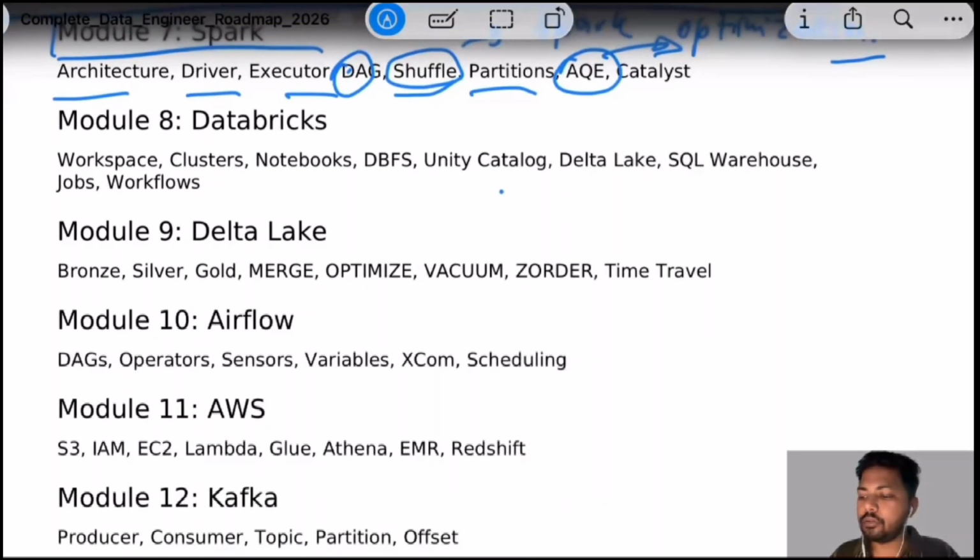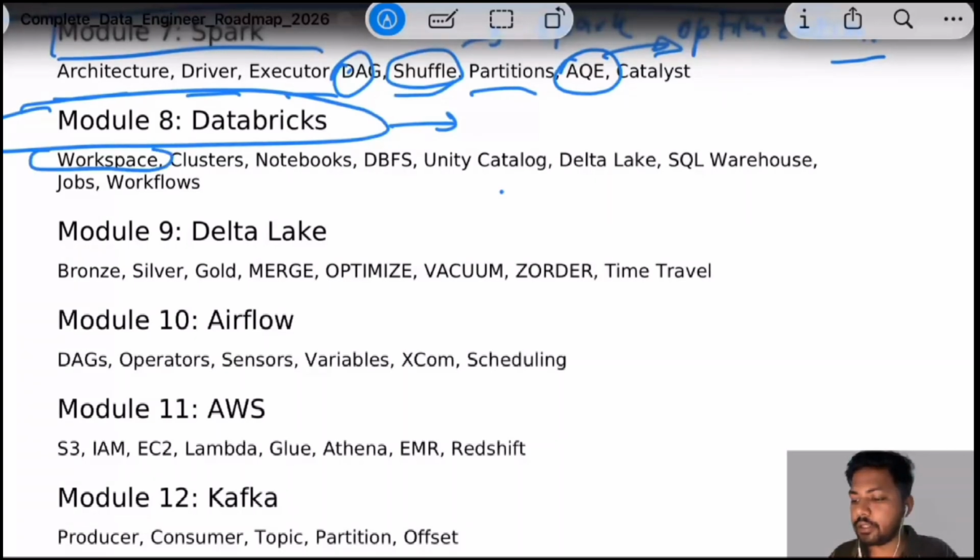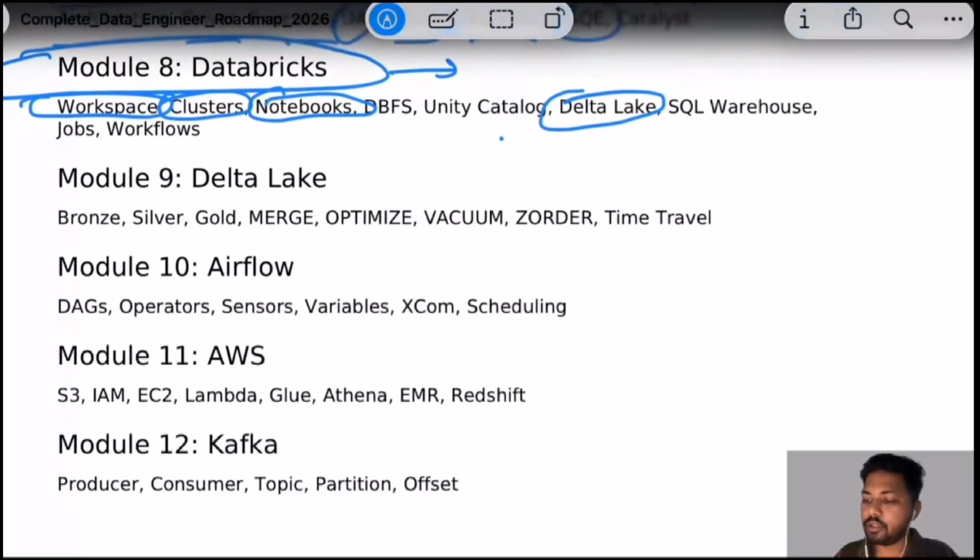Then we need a platform, right? The platform to store and process all the data. Databricks is a very good environment and is used a lot industry-wide. So Databricks is an environment that we need to learn. Here we have multiple things like workspace, where we write the code; cluster, where our code runs; notebooks, where we write our code; Unity Catalog, where we store our data; Delta Lake, the type of data format; and SQL warehouse, where we have the data. Jobs is where we create our ETL jobs and workflows.